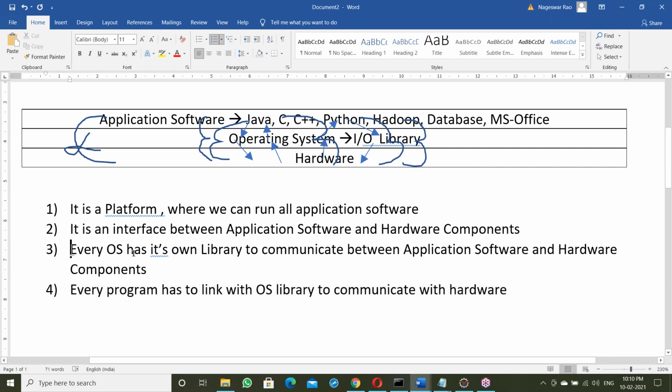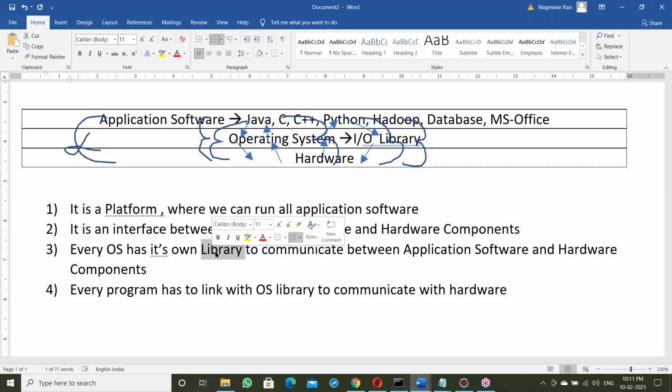See, third point: every OS has its own library. What is the exact library? Now here, library means it's a collection of functions.